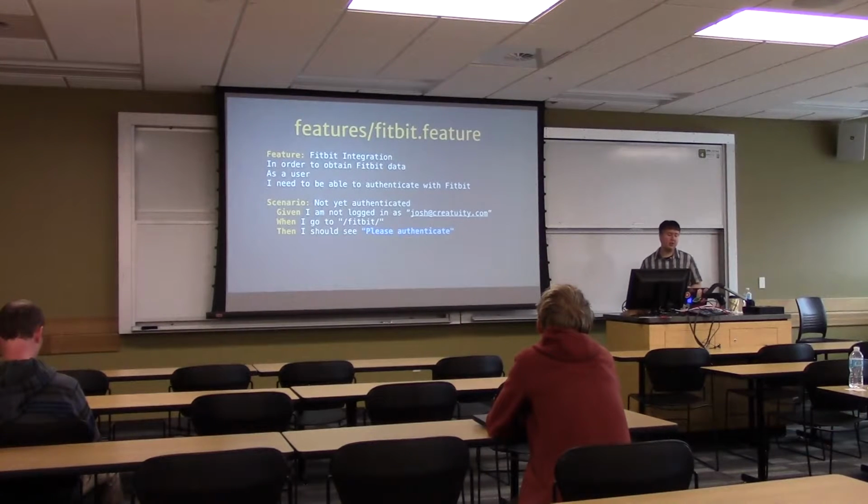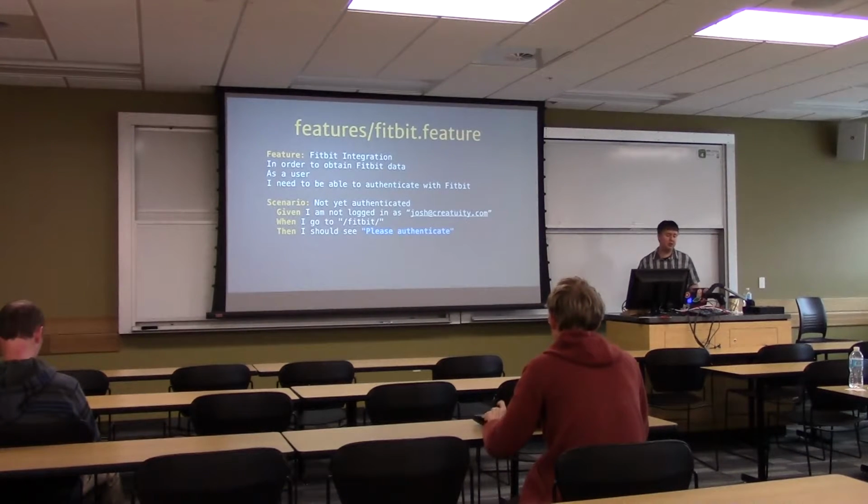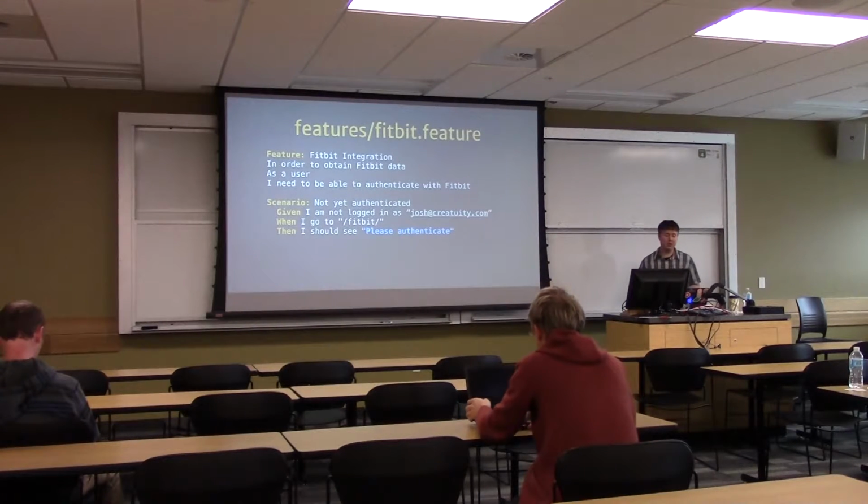So in this case, I named it Fitbit integration, and I said in order to obtain Fitbit data as a user, I need to be able to authenticate with Fitbit. That part, right now, Behat doesn't do a lot with the feature part. That's mainly to document for future developers, for stakeholders, things like that, why you're implementing this feature.